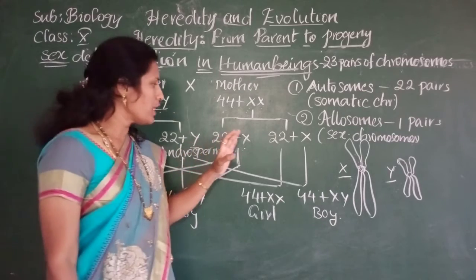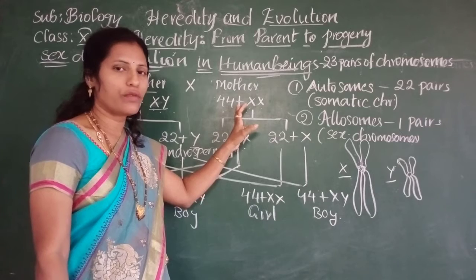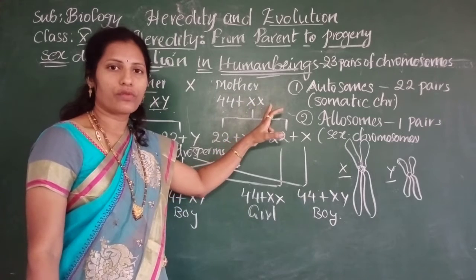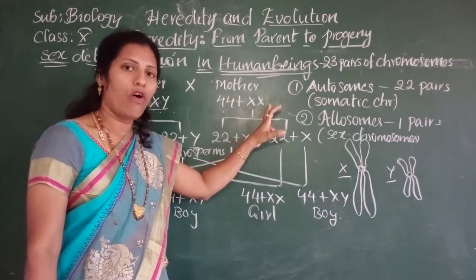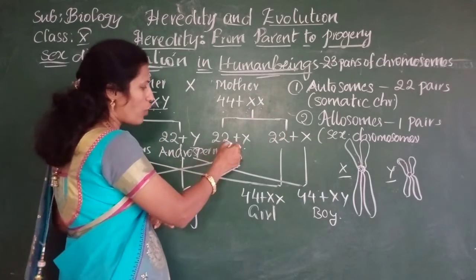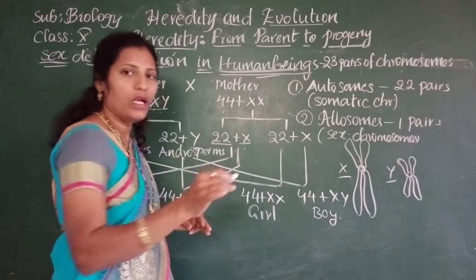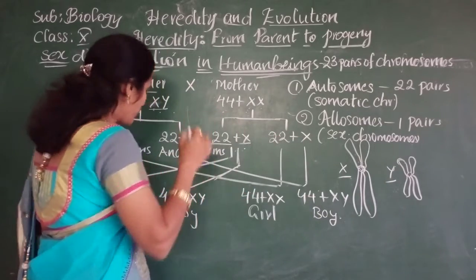And we observe in the females, 44 autosomes and 2 X chromosomes. That's why all the ovum will have the same composition, that means 22 autosomes and 1 X chromosome. So all the ovum will be like that.